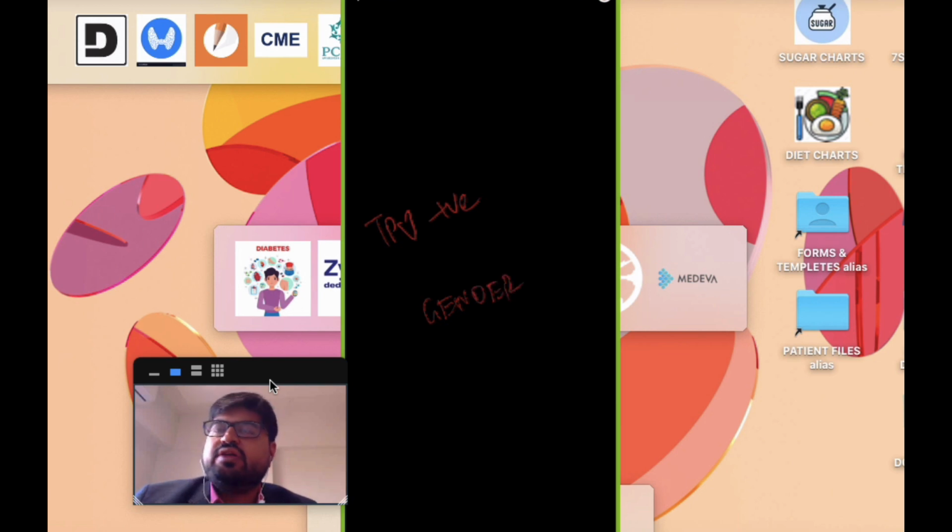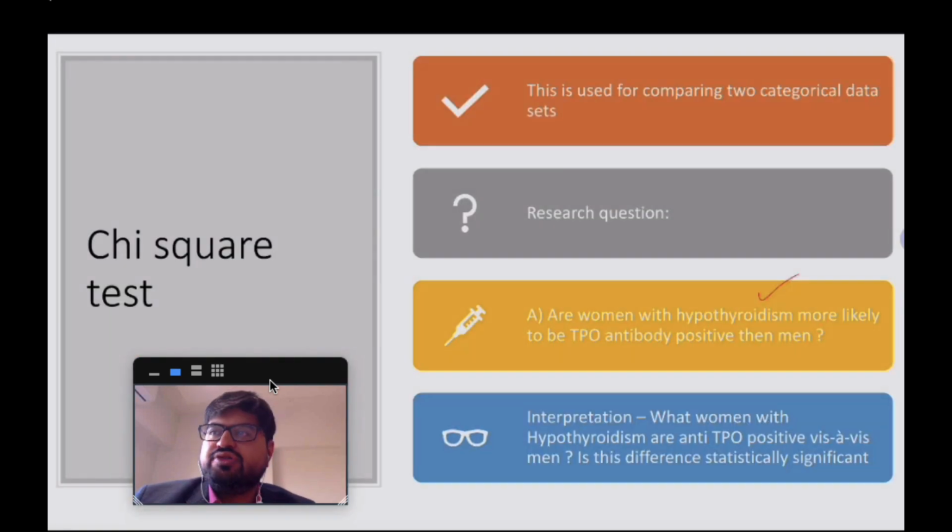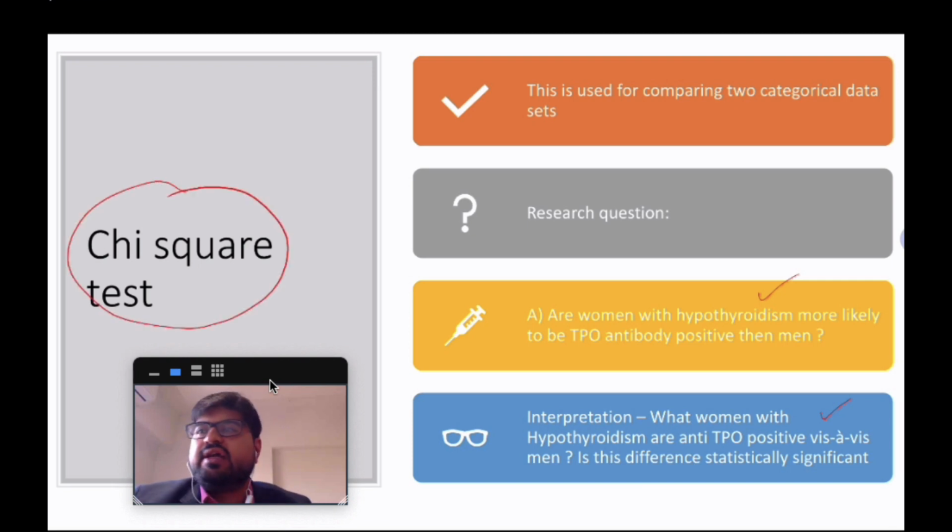So these are the two categorical data that you are actually comparing. You can frame it in a different way: how many women with hypothyroidism are TPO positive versus men, and is this difference statistically significant? So this is where you'll use the chi-square test, right?